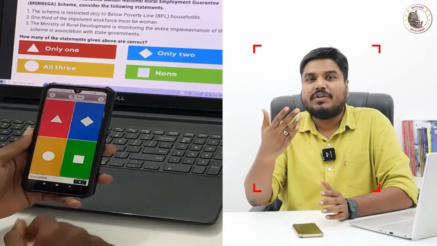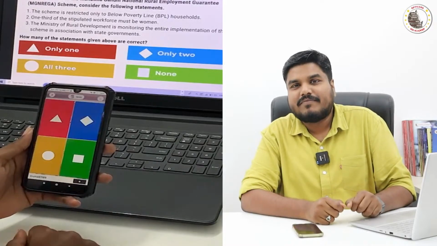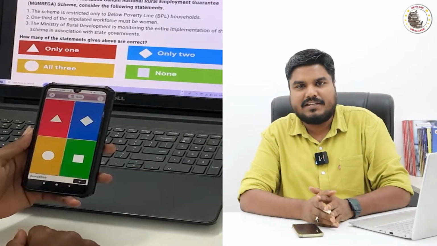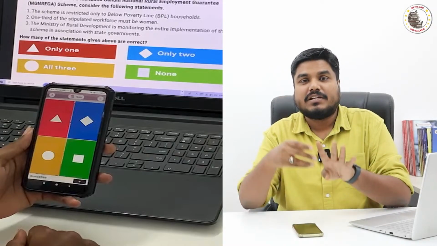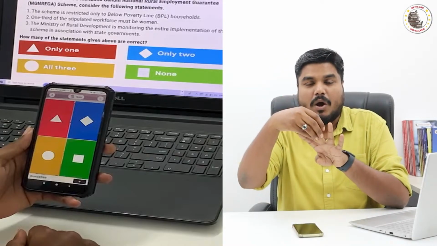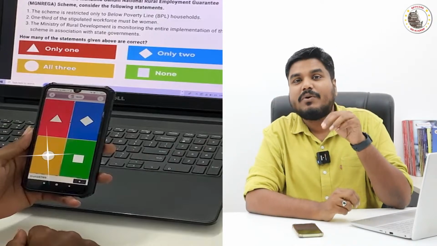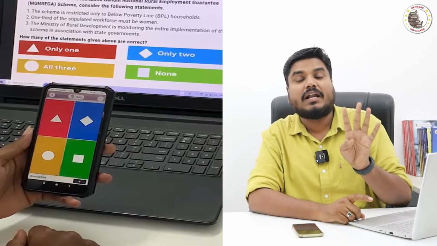In the live video, I will be showing you the question. The question will be followed by 4 options as usual, A, B, C, D. The 4 options will have a color code: option A red, option B blue, option C green, option D yellow. So the 4 options will have 4 different color codes.